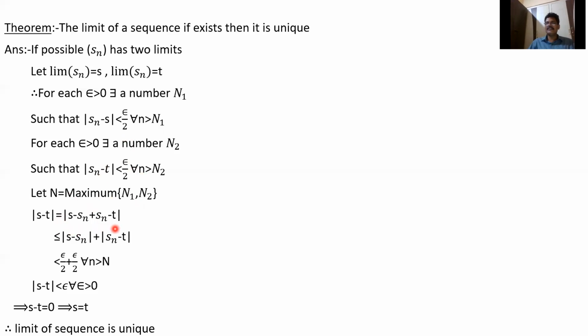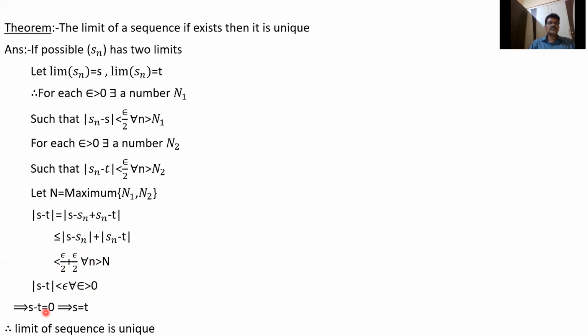This is by the triangle inequality, which we can use many times. What is the triangle inequality? Mod x plus y is less than or equal to mod x plus mod y. Here x is S minus Sn, y is Sn minus T. So mod of S minus Sn plus Sn minus T is less than or equal to mod S minus Sn plus mod Sn minus T. Each is less than epsilon by 2, so we get mod S minus T less than epsilon for all epsilon greater than 0.